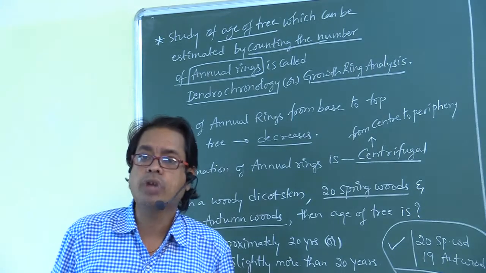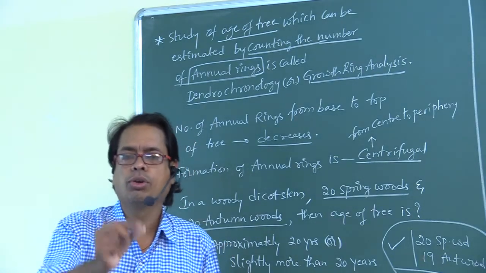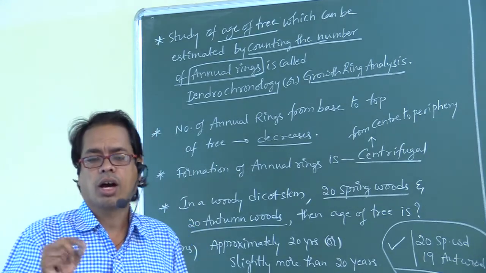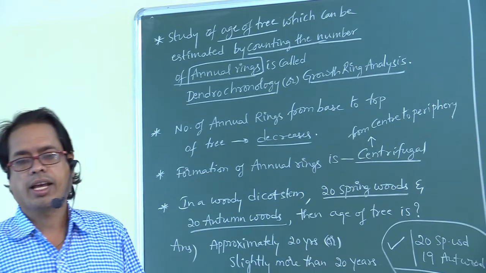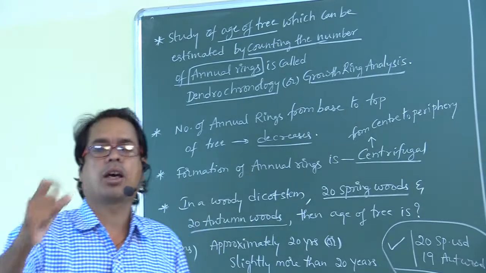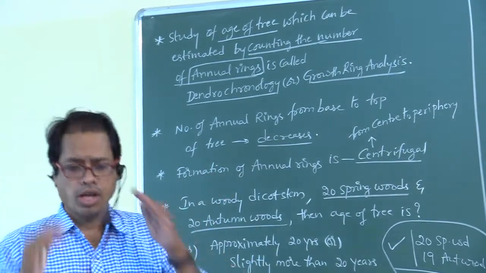When are pseudo-annual rings formed? Due to hormonal changes, due to heavy leaf fall, or due to diseases. Under those conditions, pseudo-annual rings are formed. So this is all about annual rings.